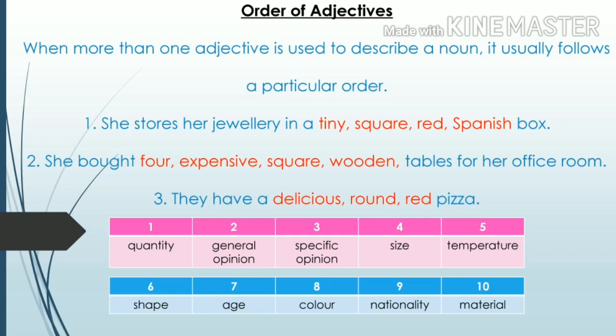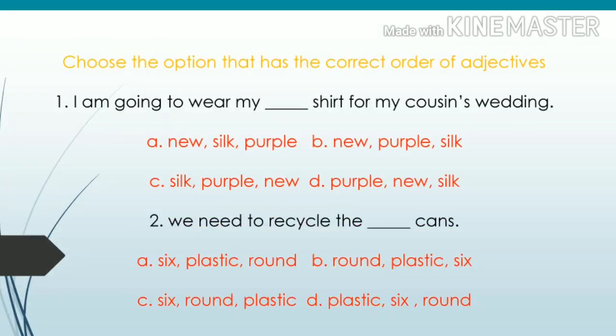The shape of the pizza is round. Then it is red in color. They have a delicious round red pizza. Do you understand how to place the order of adjectives? Shall we see 2 exercise sentences for this topic?